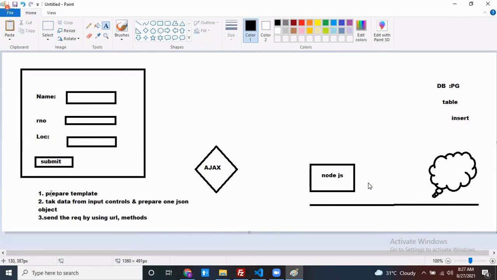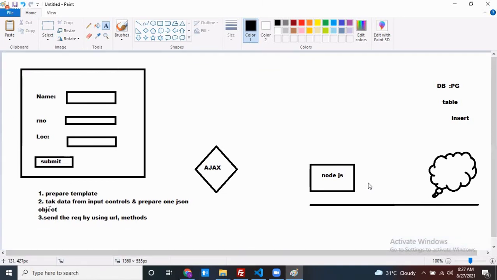Now, the first points, prepare the template and take data from input controls, these two, 1 and 2. These 1 and 2, I want to prepare by using Redux Form now. Prepare the template, take the data from input controls and prepare one JSON object. Up to here, I want to prepare by using Redux Form. Understand or not?